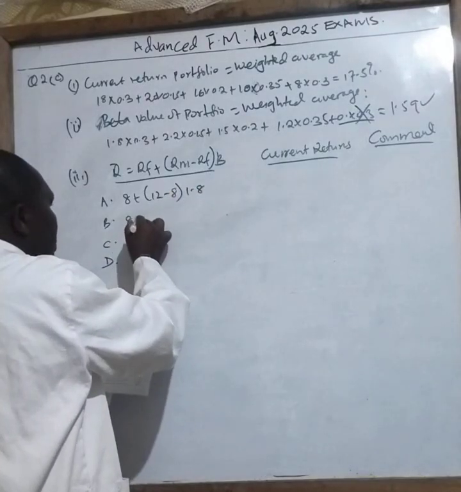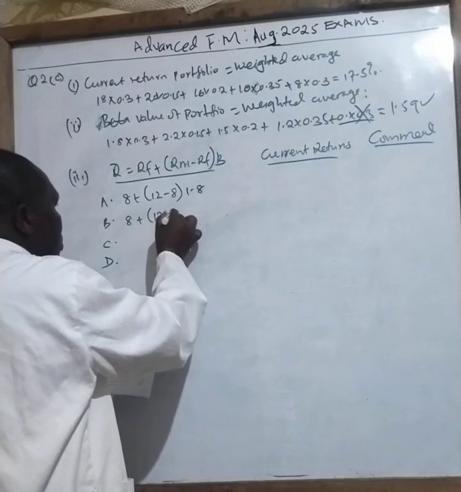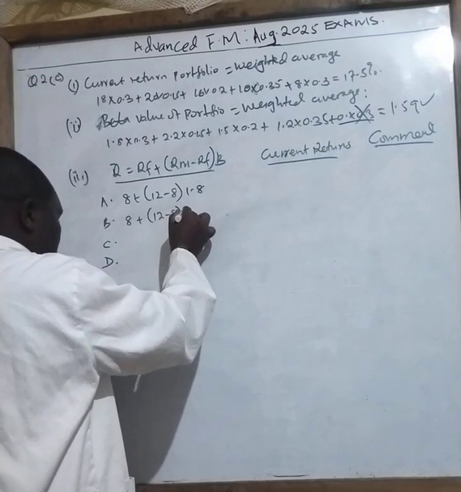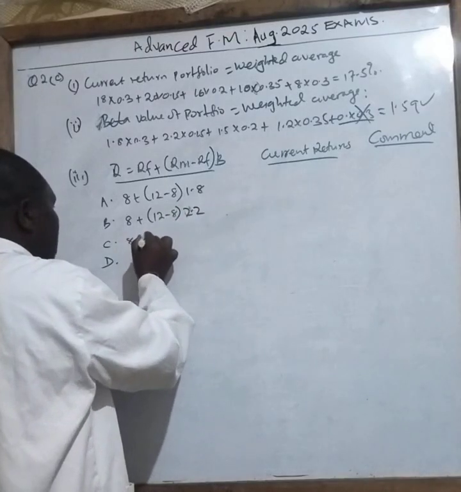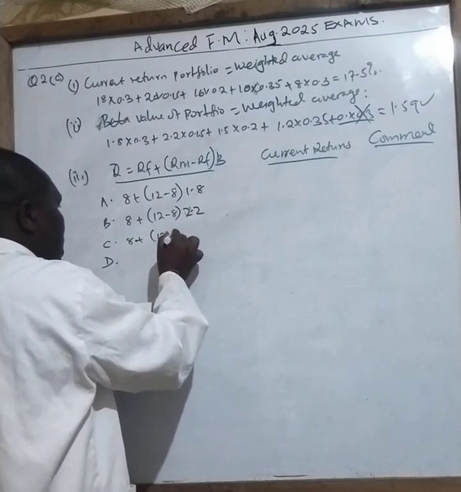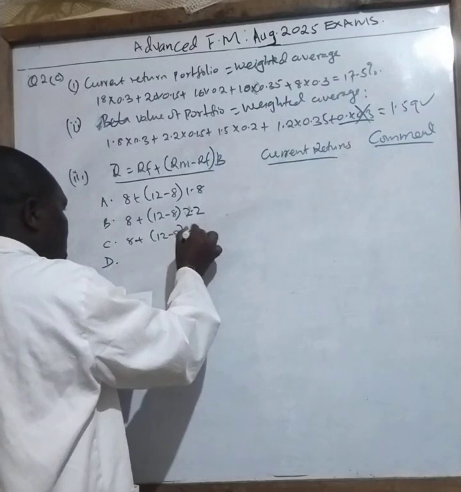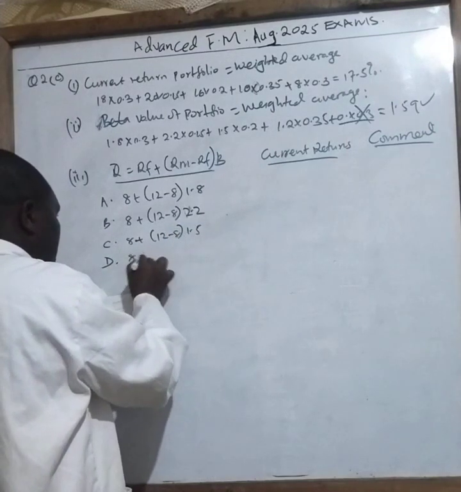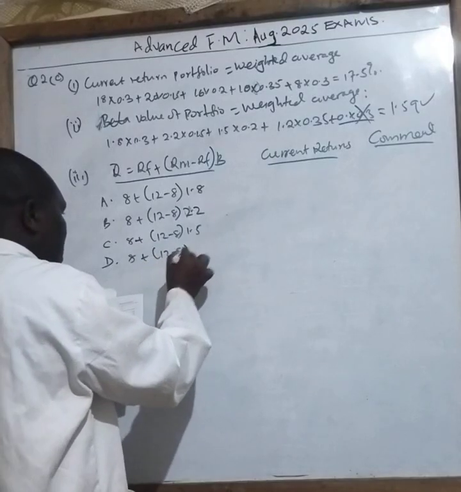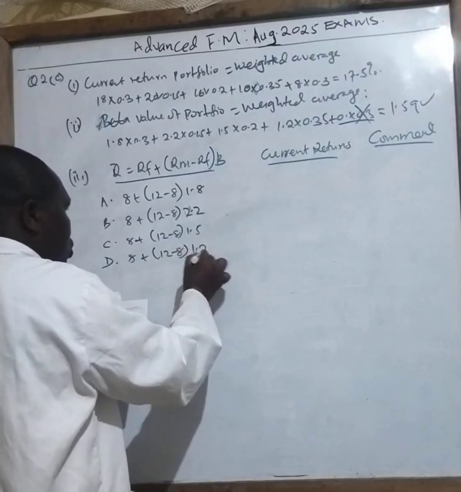Then the others use the same risk-free and market rates: 12 minus 8 into 2.2, then 12 minus 8 into 1.5, and the last one is 8 plus 12 minus 8 times 1.2.